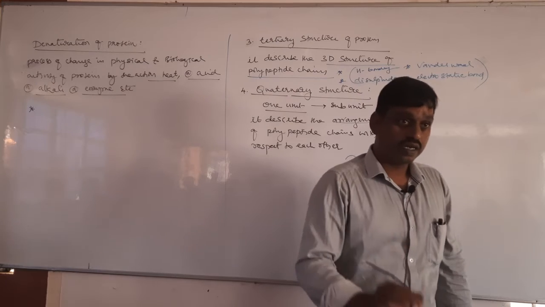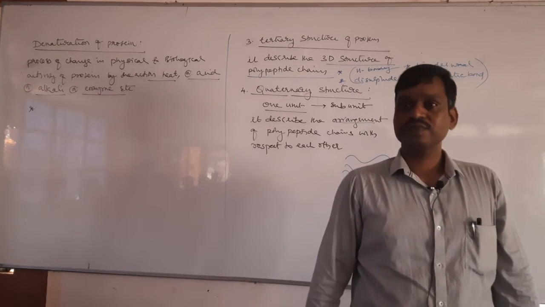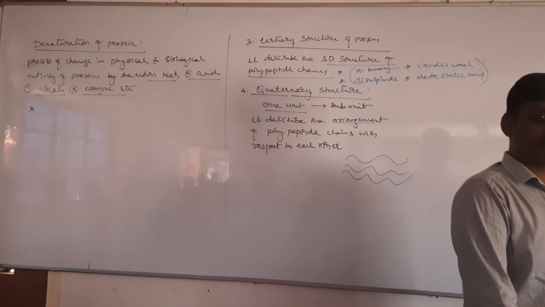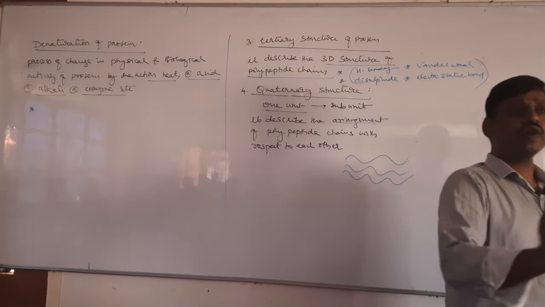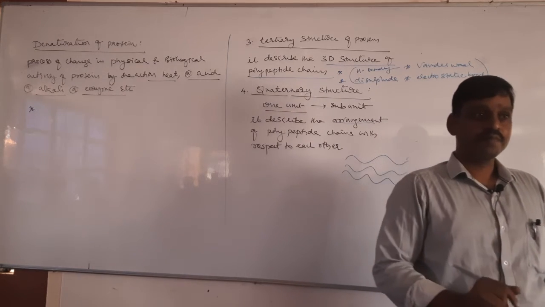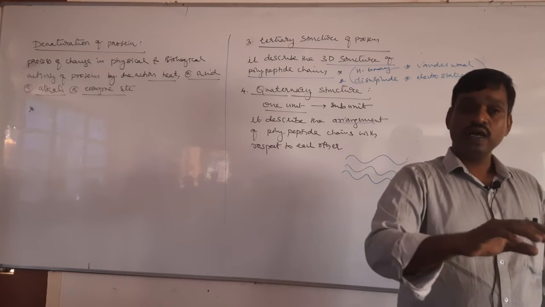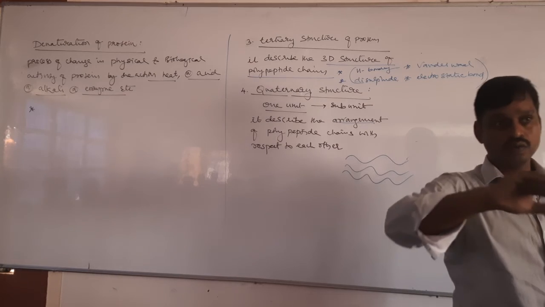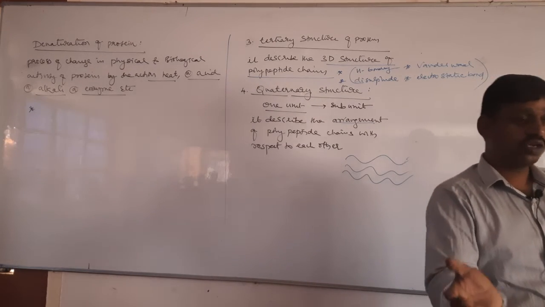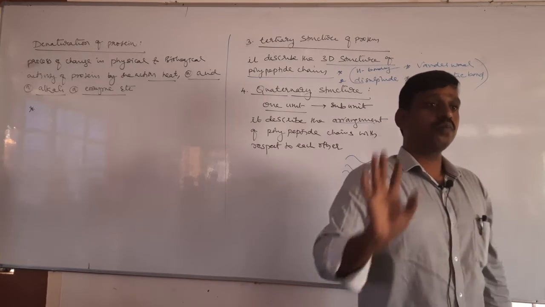Next, is denaturation of protein reversible or irreversible? In the majority of cases it is irreversible, but in only a few cases, particularly in DNA, it is reversible. DNA undergoes denaturation, and again converts into the original state, that is called renaturation. Therefore denaturation and renaturation are possible for DNA, but not for other proteins.